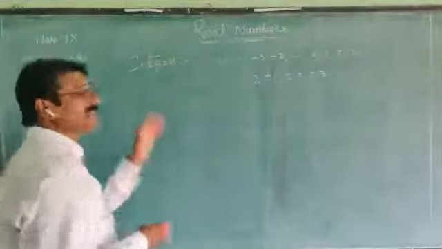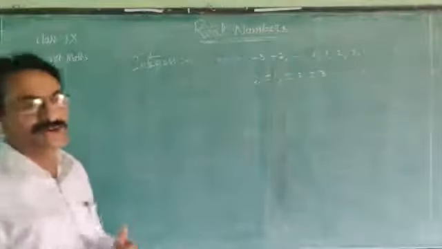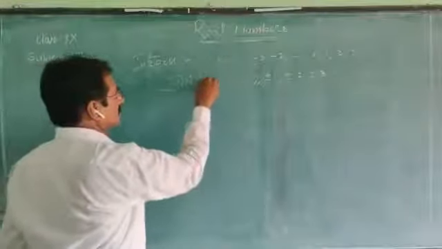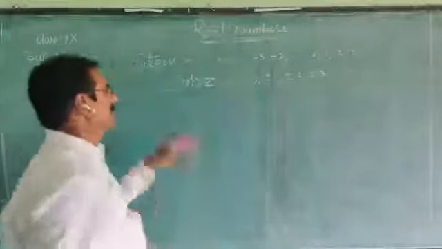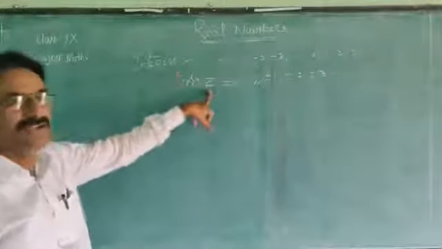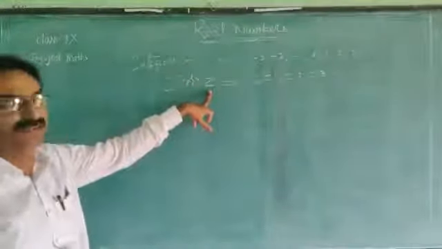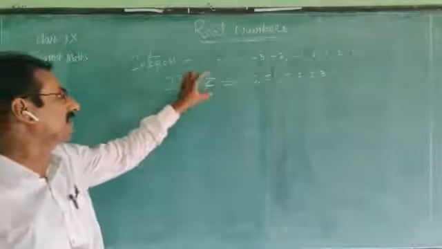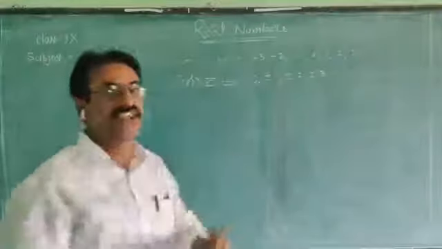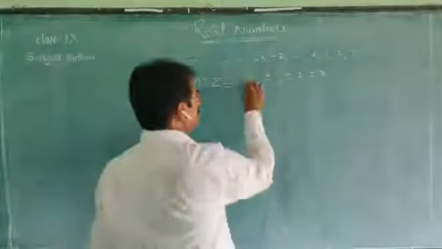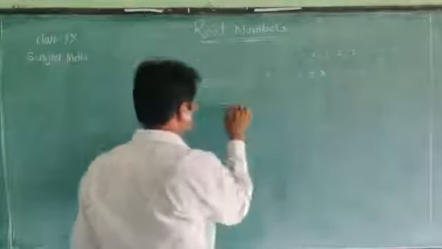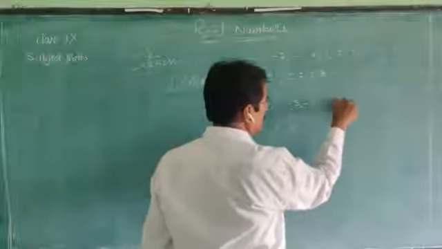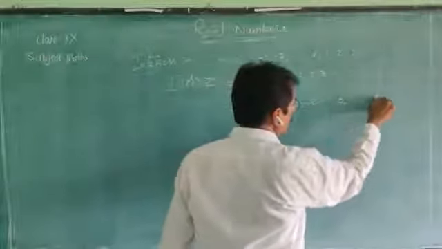The set of integers is denoted by the letter I or Z. I means integers; Z, in honor of the great mathematician, we take the first letter of his name, Z. So we can write: and so on, -3, -2, -1, 0, 1, 2, 3 and so on.